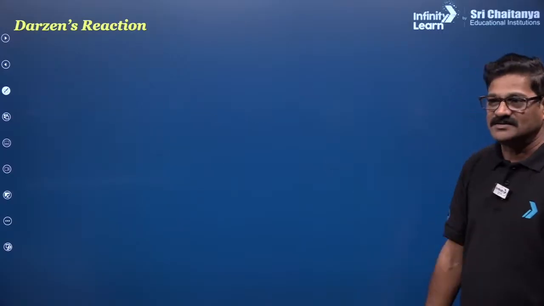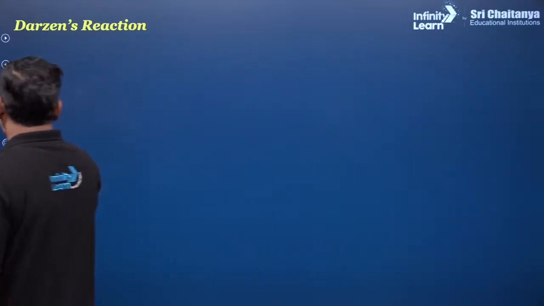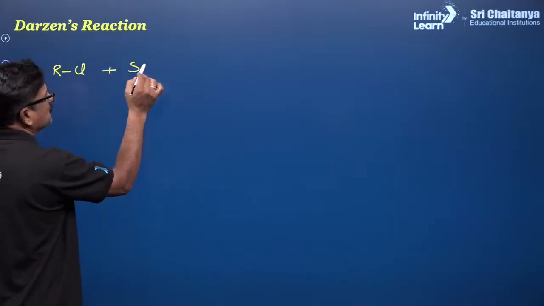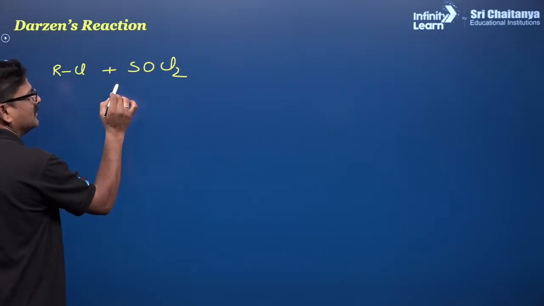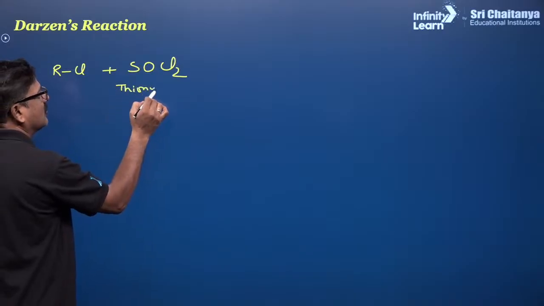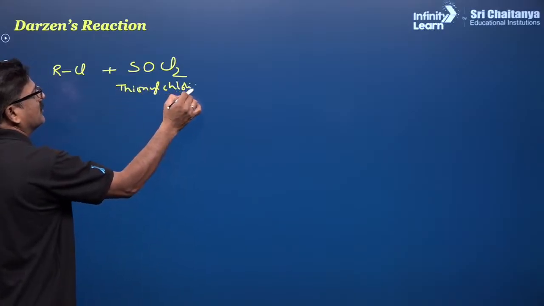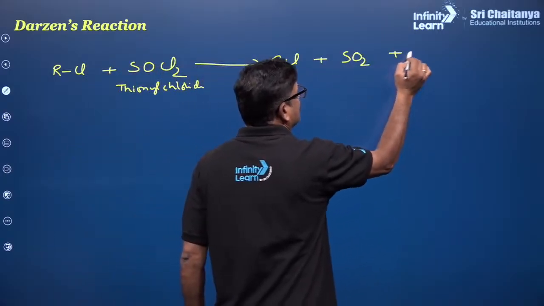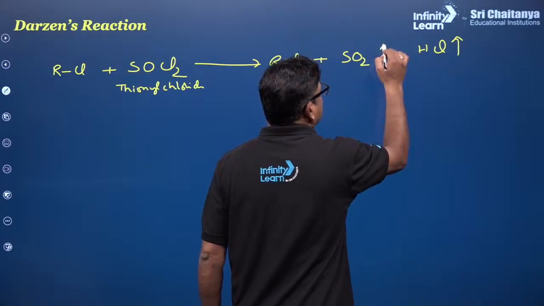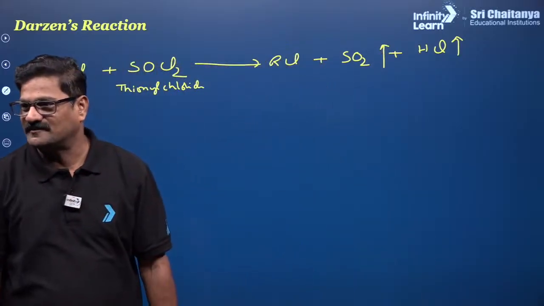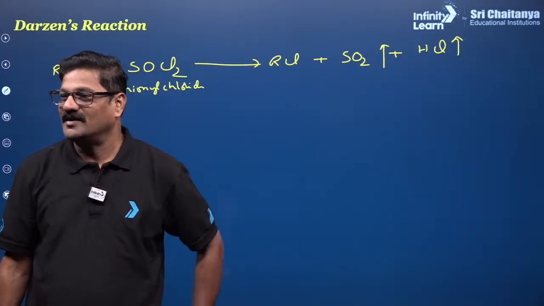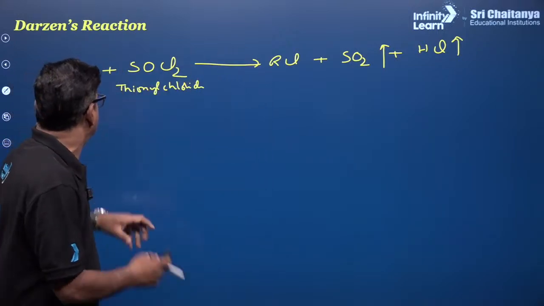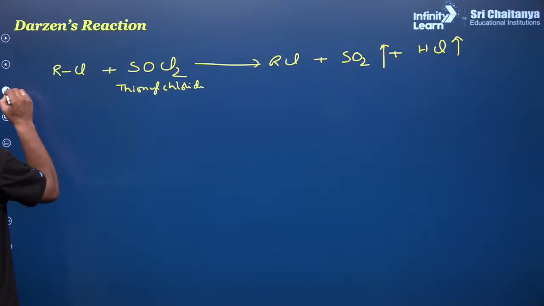Now, Darzens reaction, alkyl halides. Alkyl halide, okay, is treated with SOCl2. Okay, this is what is called thionyl chloride. Thionyl chloride. You are going to get RCl plus SO2 plus HCl. Okay, so this is what is called the Darzens reaction. Best method of preparation of alkyl chloride from alcohols.